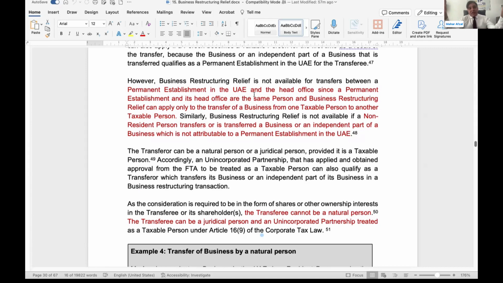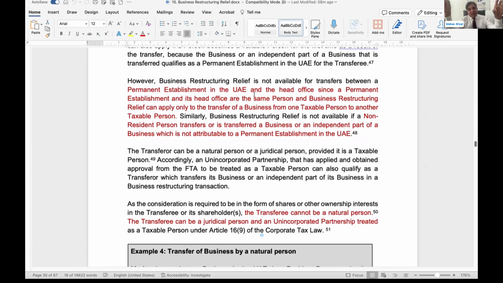You can see this in the VAT law as well. Whenever there is a branch outside the UAE and the parent company within the UAE, or the parent company is outside the UAE and the branch is within the UAE, if there is any transaction, there is no legal requirement to issue a tax invoice, but debit notes are sufficient. The VAT law asks you to issue a tax invoice, but if there is a parent company and branch, there is no difference between the company, whether in the UAE or outside the UAE, you can issue debit notes.